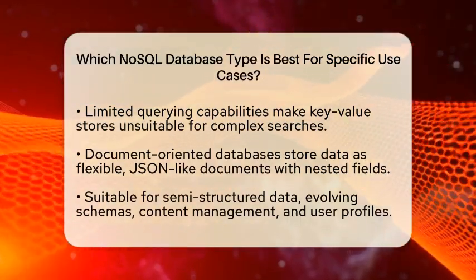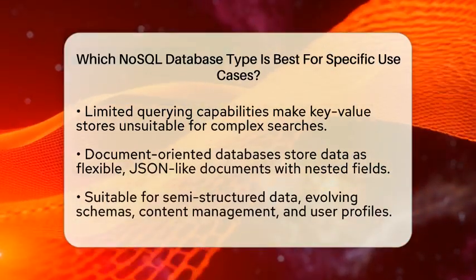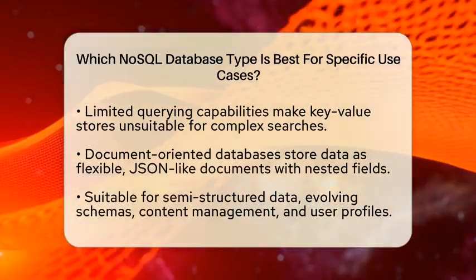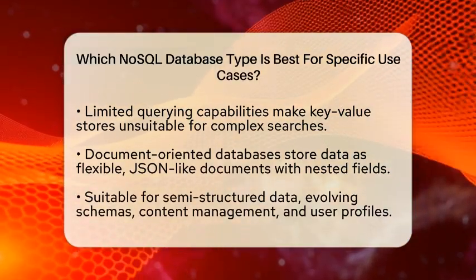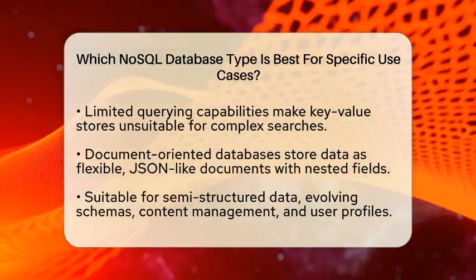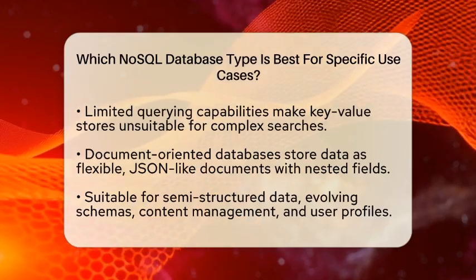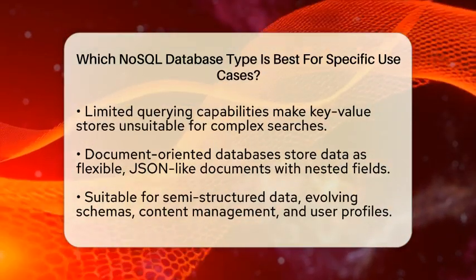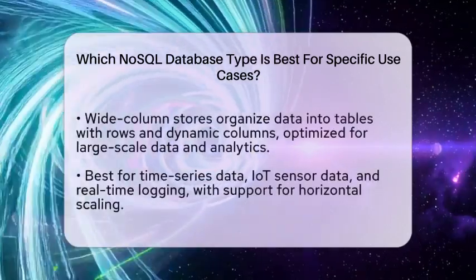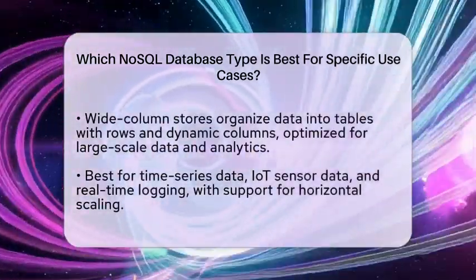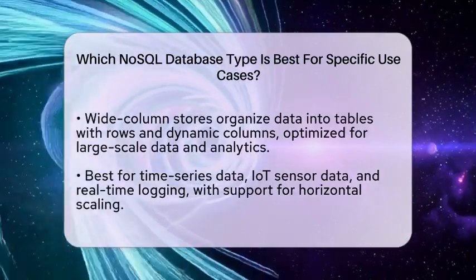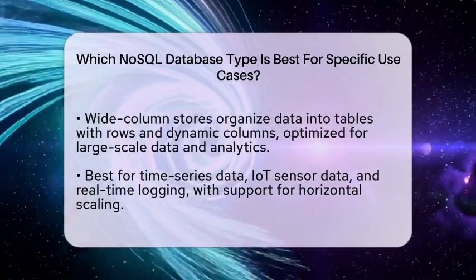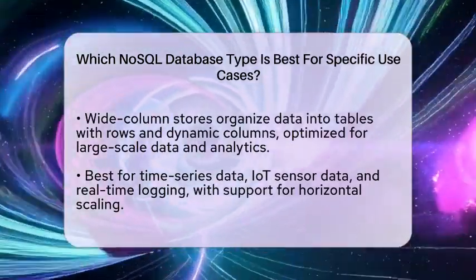Wide column stores organize data into tables with rows and dynamic columns. They are designed for large-scale data and analytical queries. These databases excel when you need high write throughput and fast reads across big data sets. Use them for time series data, Internet of Things sensor data, or real-time analytics. For example, monitoring sensor outputs or logging events across multiple servers is a good fit here. They support horizontal scaling by adding more nodes, which helps handle growing data loads.